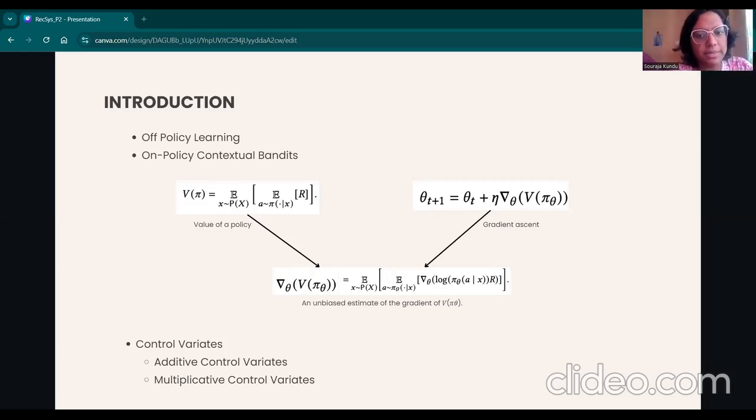This control variate can be additive or multiplicative. Additive control variates subtract something called a baseline from the reward while ensuring that the expected value remains unbiased. The additive control variates can be baseline corrections, doubly robust estimators, or regression adjustments. On the other hand, the multiplicative control variates basically multiply a control variate with the reward to reduce the variance while keeping the bias the same. And the multiplicative control variate methods are like the self-normalized importance sampling method or SNIPS.